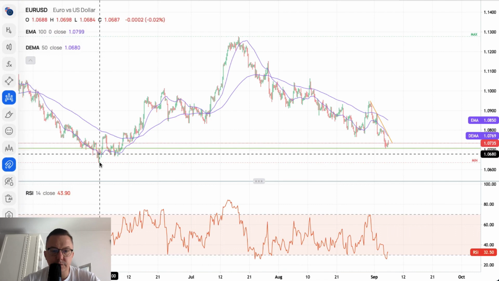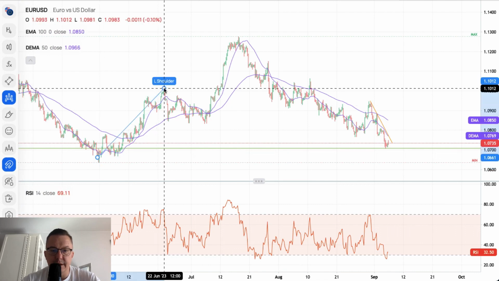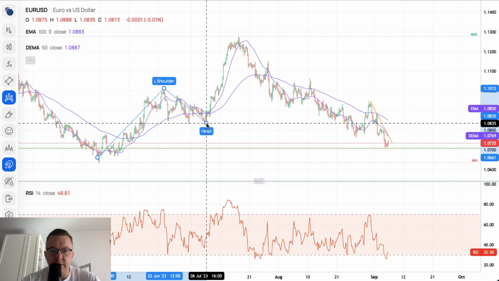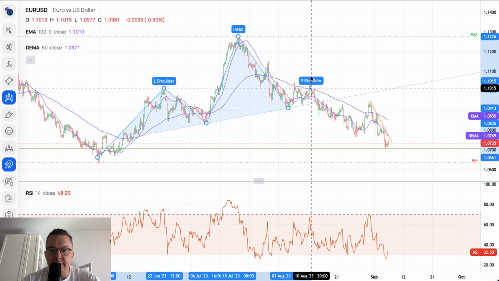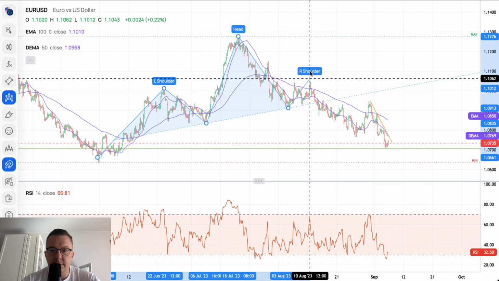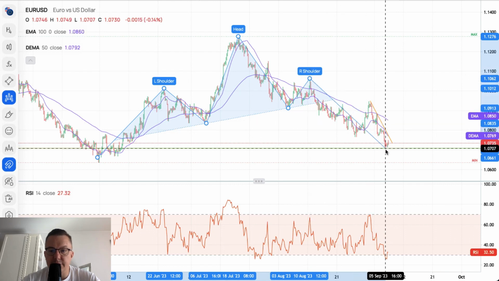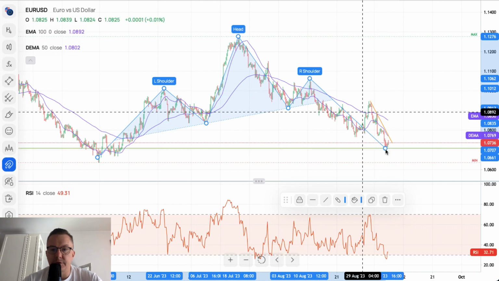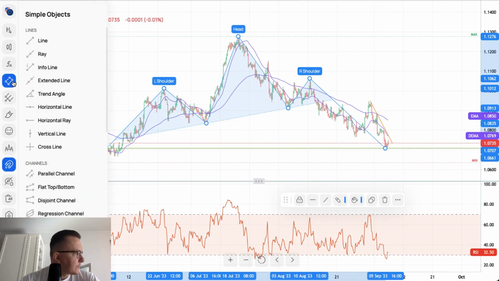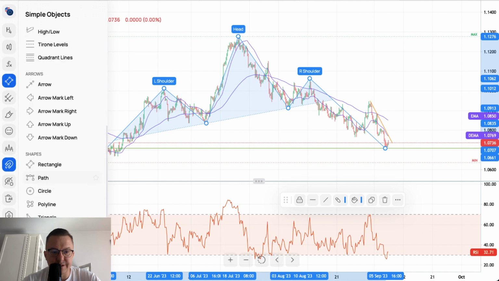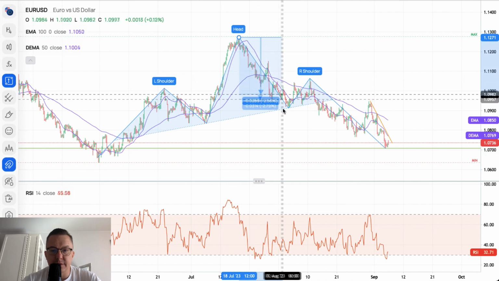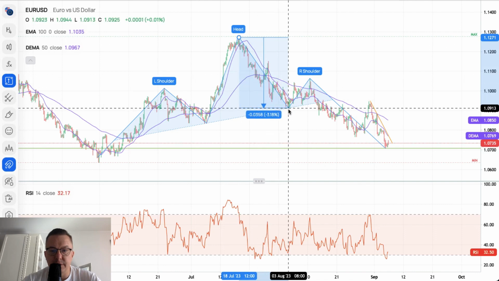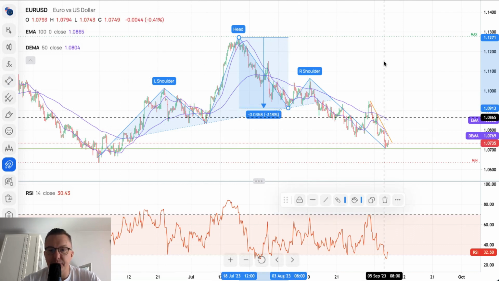I'm just looking for this head and shoulders pattern. There you go. So basically what we have here is the left shoulder, then the head. Here there was the right shoulder, and there is the right shoulder. Yes, there you go. And now of course we are just narrowing lower and lower. The target for the down move, if we take the price range from the top of the head to the breakout below the neckline, because that's the neckline, is minus